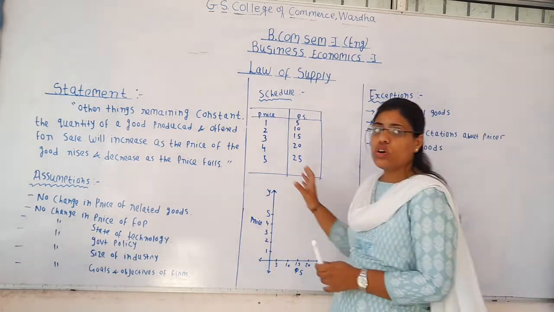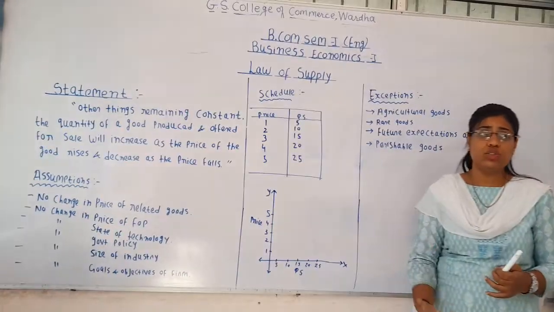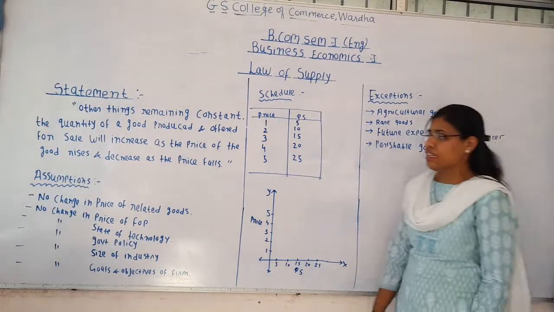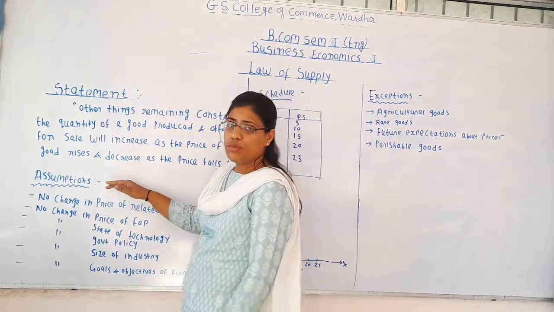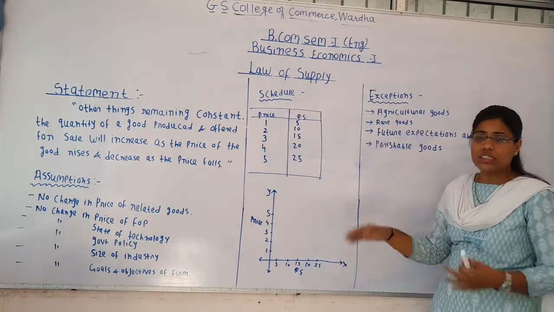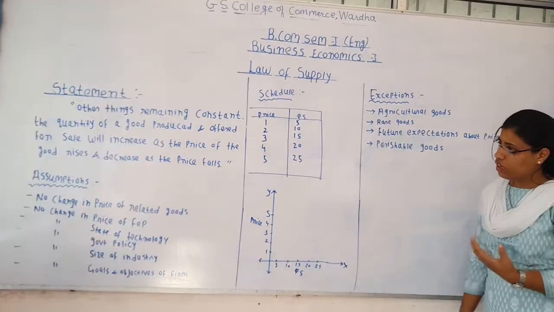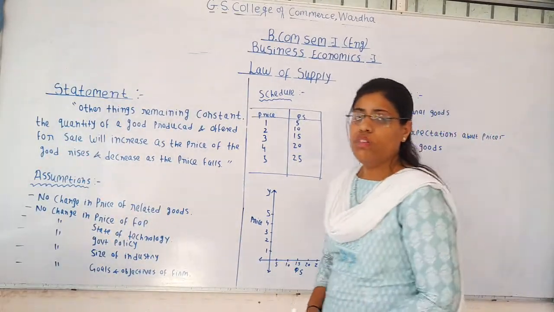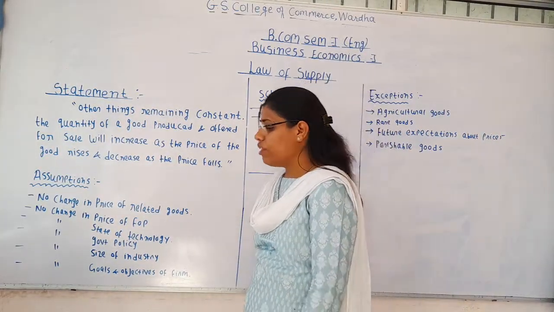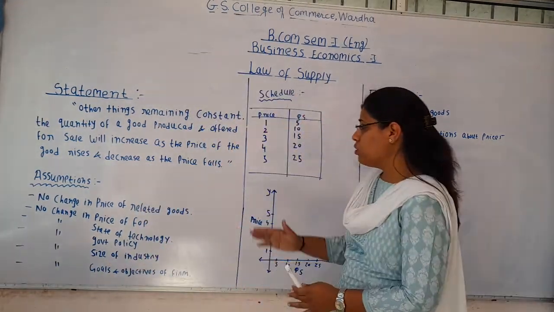Whenever we are talking about any law, it has four essential elements or parts: the statement of law, the assumptions of law, the schedule and the curve to understand that particular law, and then the exceptions to that law. Now we will begin with the statement of law of supply. What is the statement saying about the law of supply?